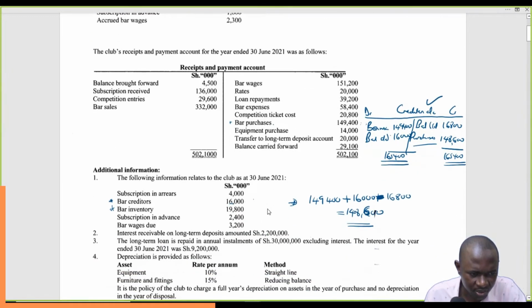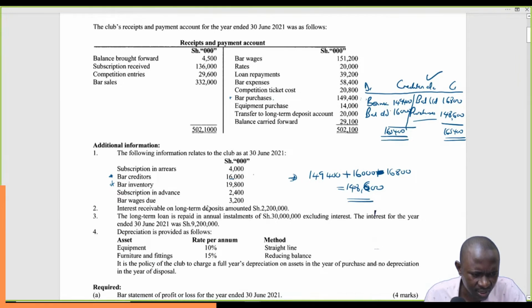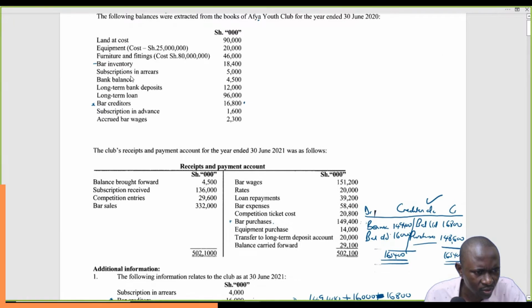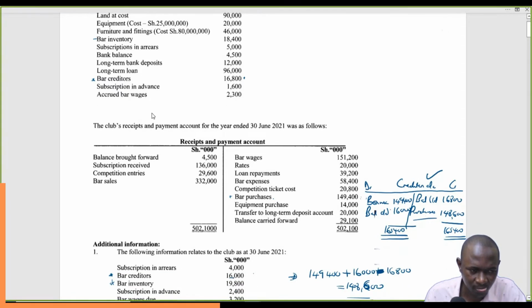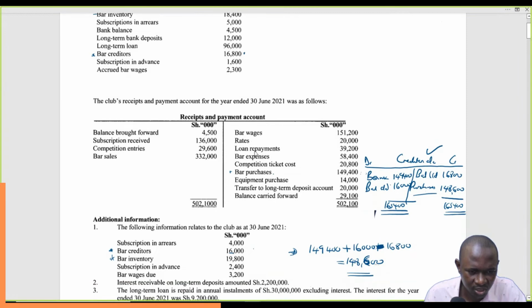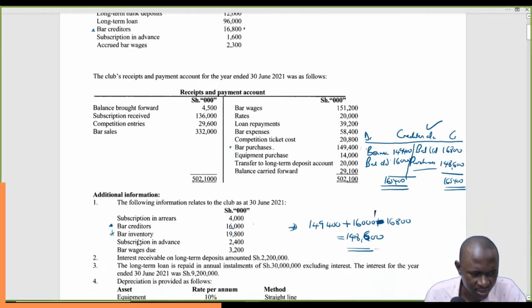There was something about these bar wages. There is accrued bar wages, there is bar wages, and we also have bar wages due here.